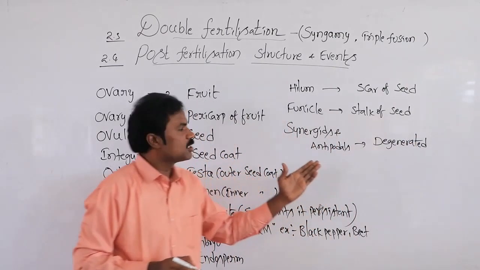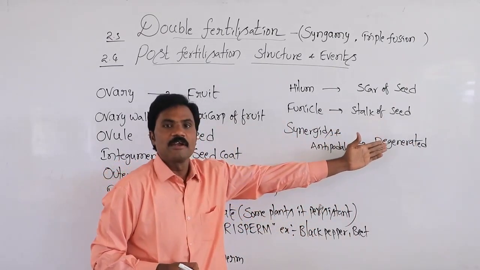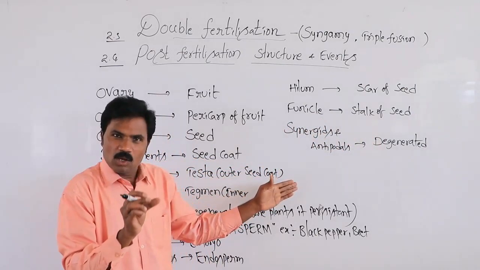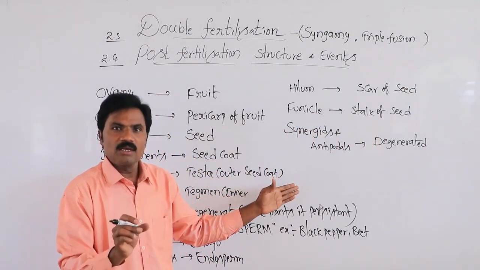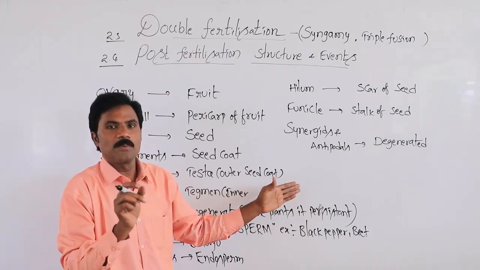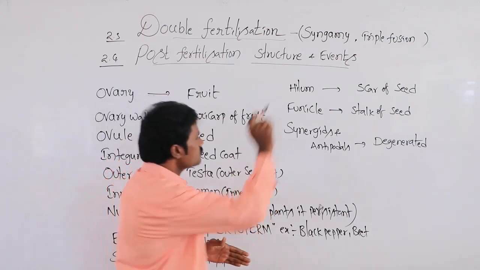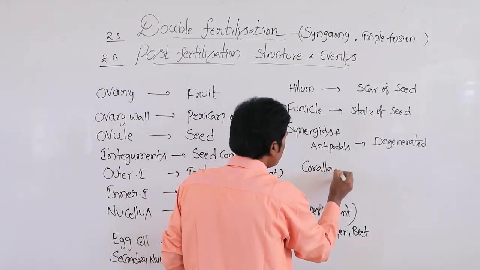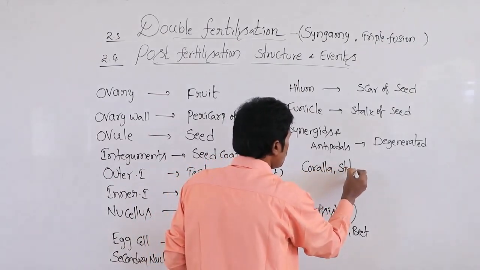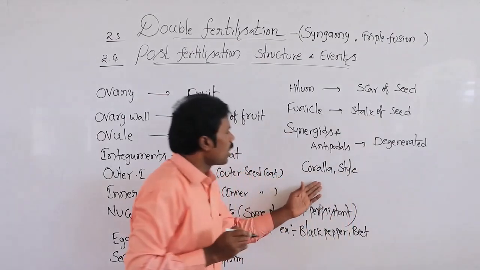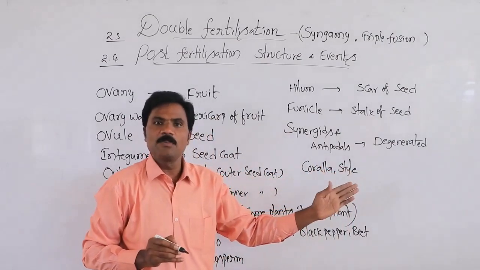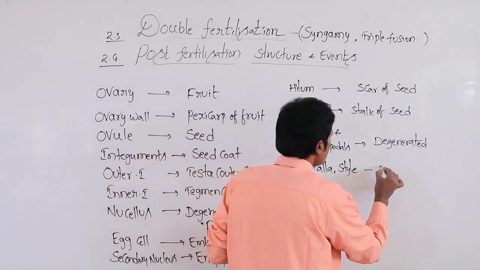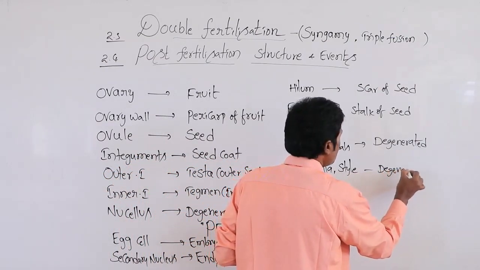After fertilization, these are degenerated. Apart from this, the corolla and the style parts also wither away. That means they degenerate.